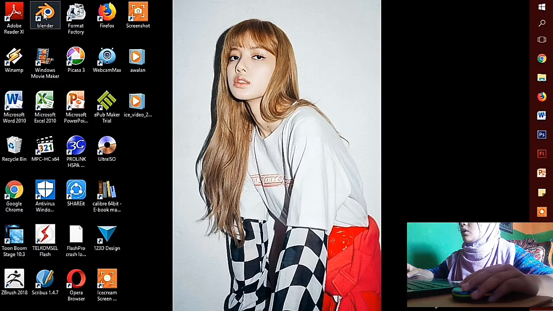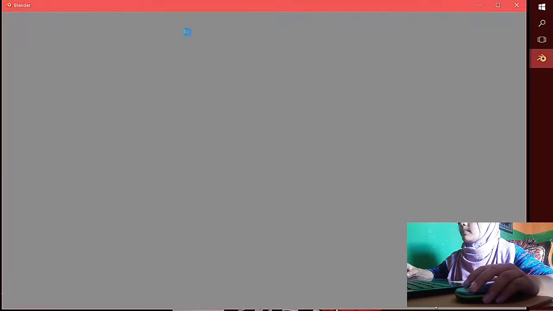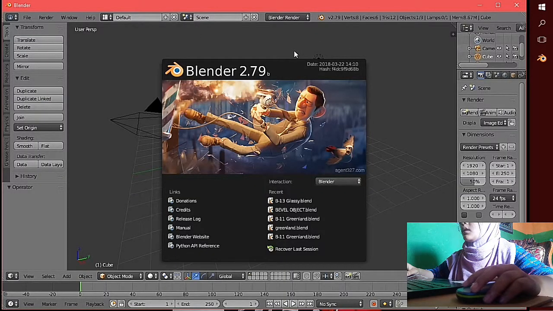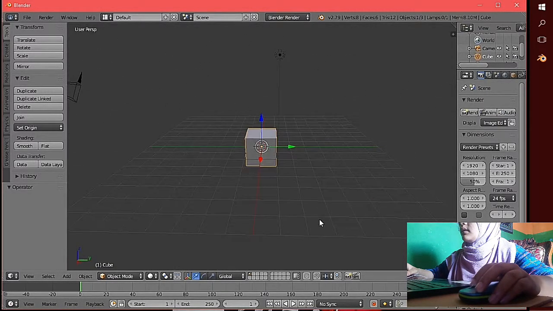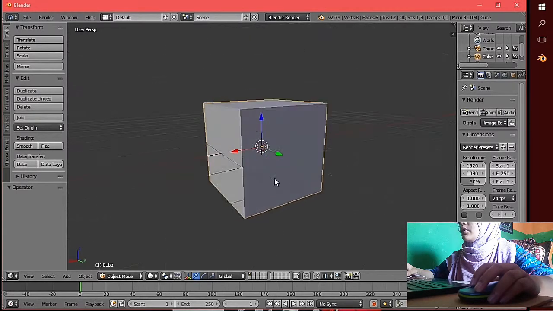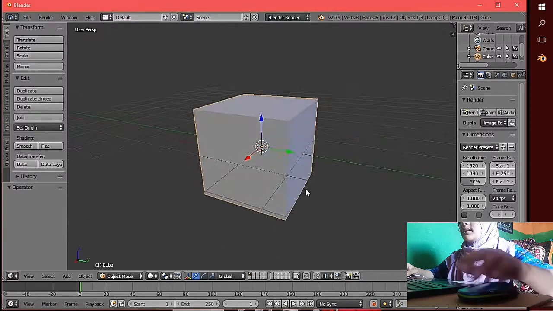First, open the Blender software on your desktop. You must be patient. And if the software is open, then there will automatically be a cube object. You just delete it.